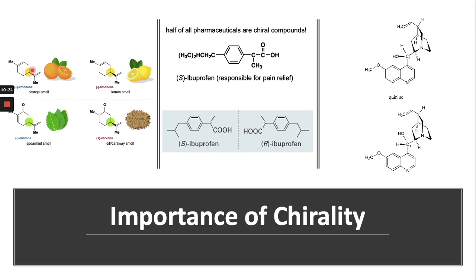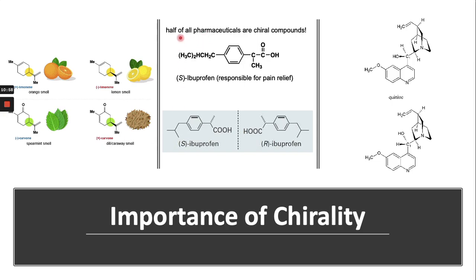So both enantiomers have different chemical properties, right? In the case of carvone, the minus form has the spearmint smell, and the other enantiomer has the dill and caraway smell.